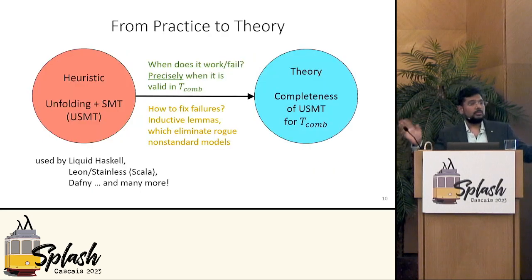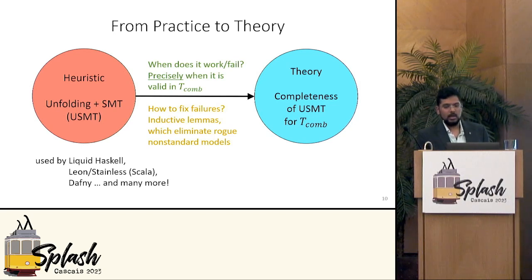And so that's it. We have finished our quest for a foundation for the USMT heuristic using our completeness theorem. USMT works precisely when the given theorem is valid under the combined theories and fails otherwise. And this means every failure is exactly because of a rogue non-standard model.